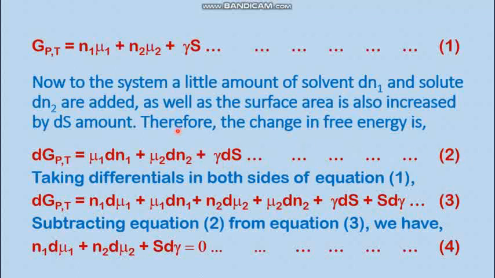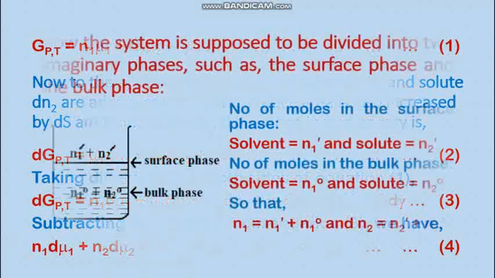But if you differentiate both sides of equation 1, then you will find dG equal to all of these terms. That means both products have to be differentiated. Thus we get equation 3, and if you subtract equation 2 from equation 3, then you will get this equation: n1 d mu1 plus n2 d mu2 plus S d gamma equals 0. Thus we get equation 4 here.